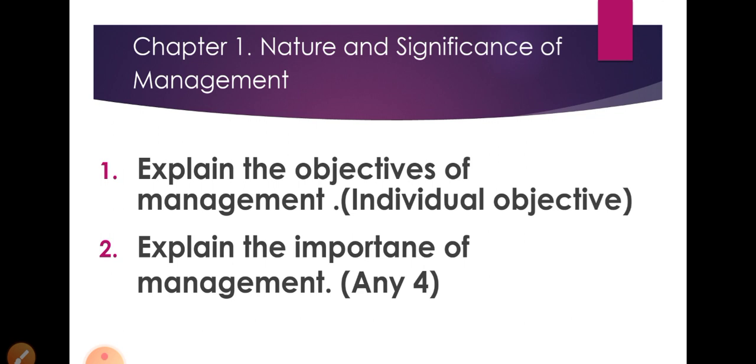Chapter 1, nature and significance of management. In that chapter they ask one question: explain the objectives of management. The objective may be personal objectives, social objectives, or organizational objectives. Among the three, they ask only a single objective for 4 marks.